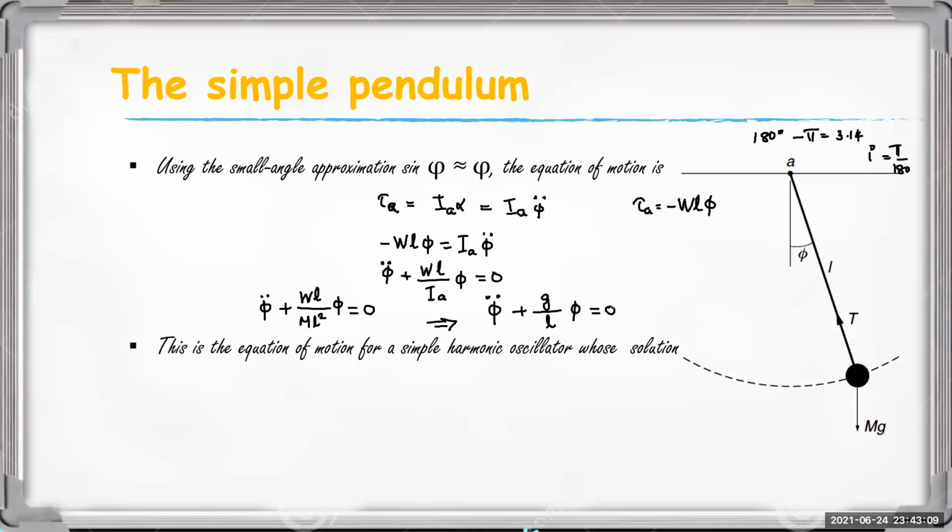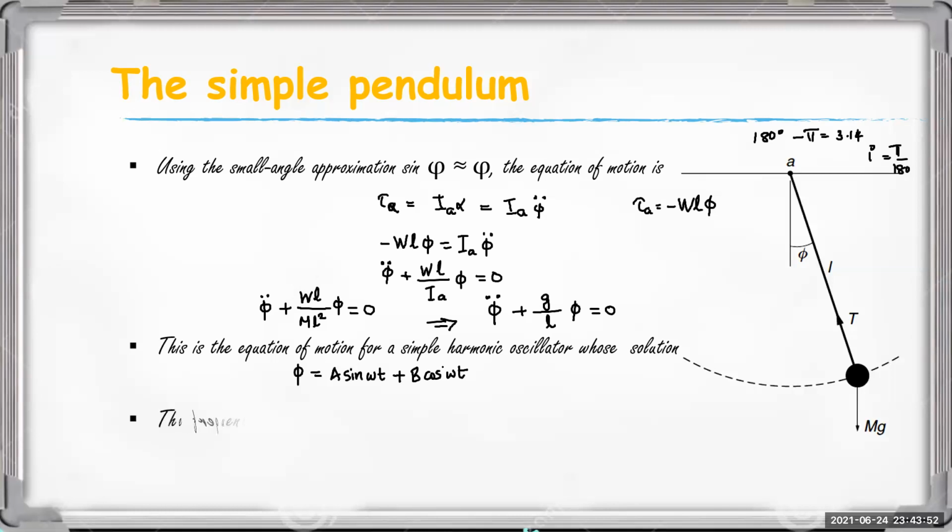So this is the familiar equation we have got in the previous chapters. Okay, so the solution of this one is obtained as phi is equal to a sine omega t plus b cos omega t.